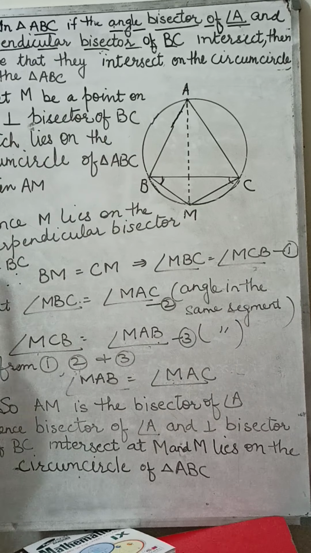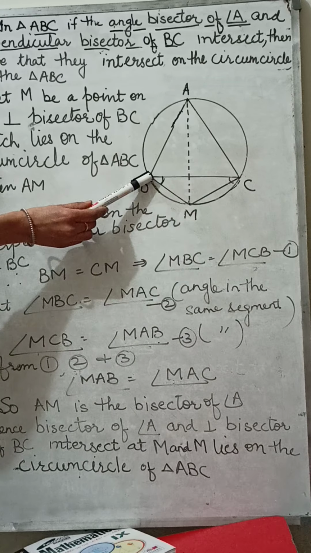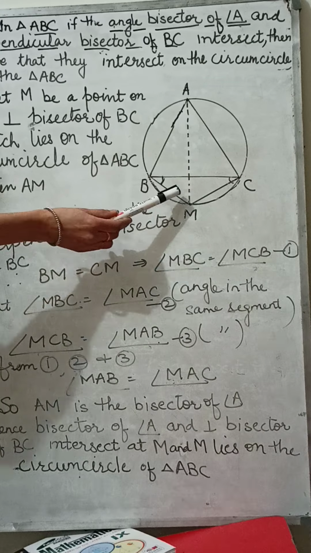Join A to M. Since M lies on the perpendicular bisector of BC, taking here point O, triangles BMO and CMO are congruent, so BM is equal to CM. As M lies on the perpendicular bisector of BC, BM is equal to CM. Then angles opposite to equal sides are equal. Then MBC is equal to MCB. Name it equation 1.